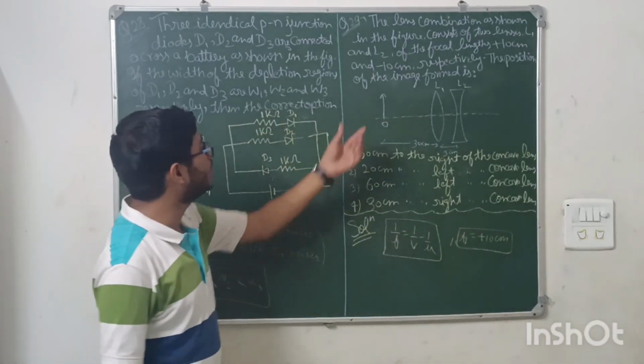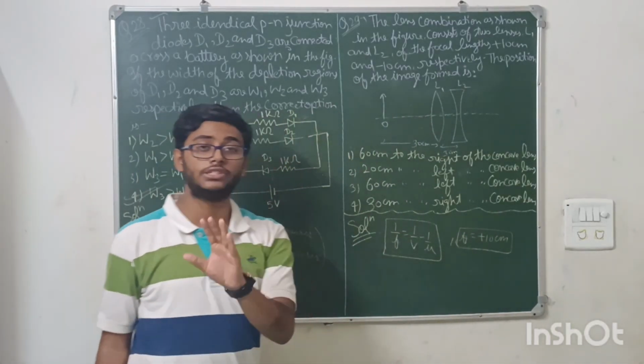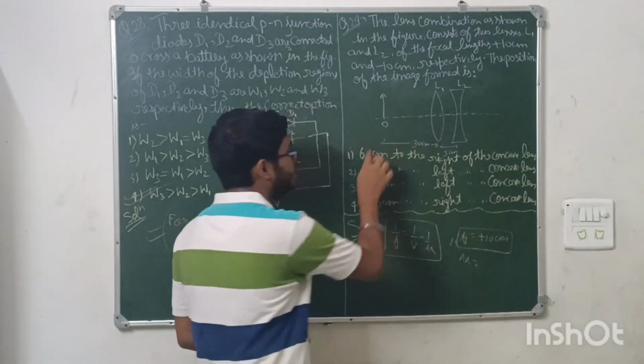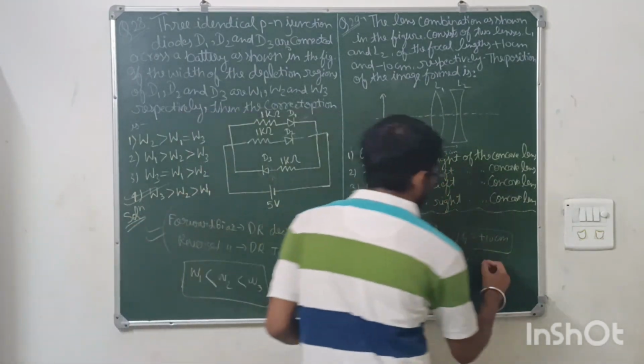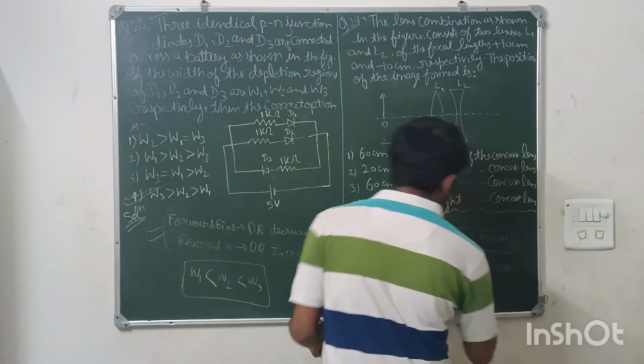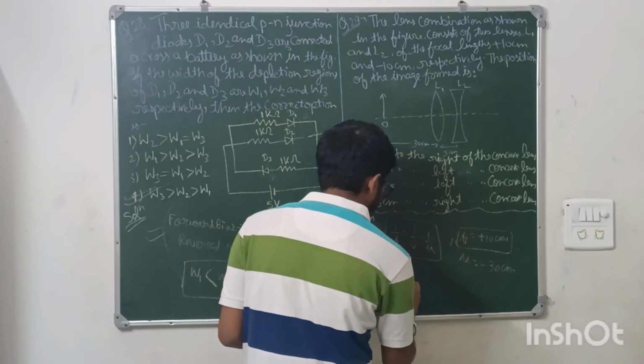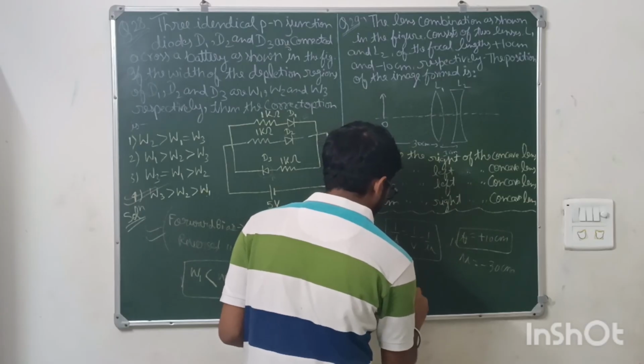Sign convention is already given. For concave it is minus, convex it's plus. And what will be the u? U will be minus 30 centimeters. Minus 30 centimeters, and we will take out v from here. So 1 by 10 is equal to 1 by v minus (minus 1 by 30), so plus 1 by 30.